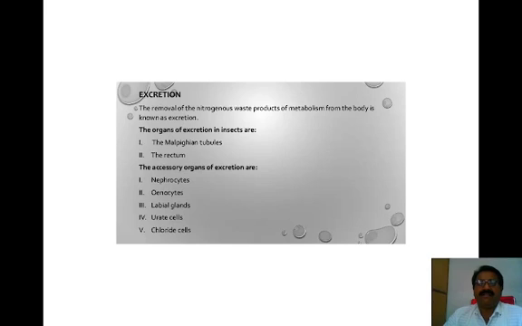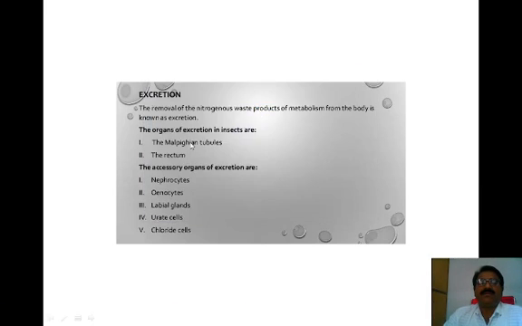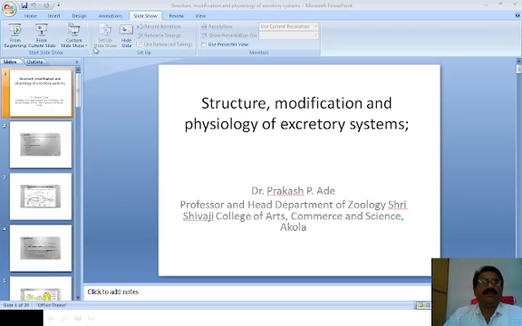Now our intention is to focus on excretion in insects. As you all already know, insects are a higher group of invertebrate species, and they have modified specialized organs known as the Malpighian tubules.